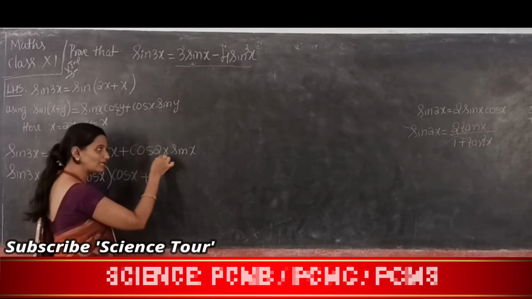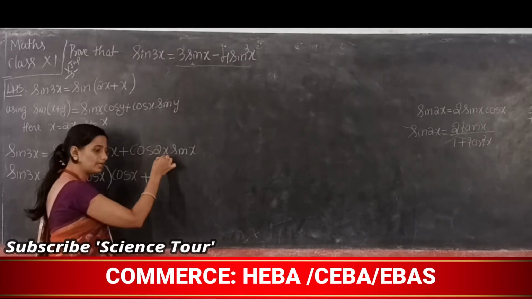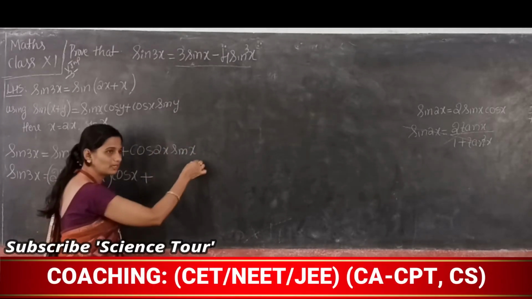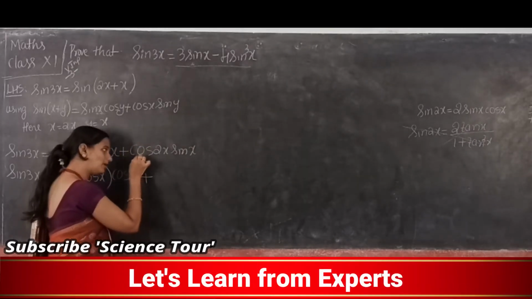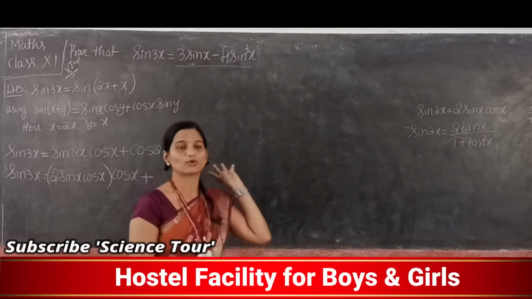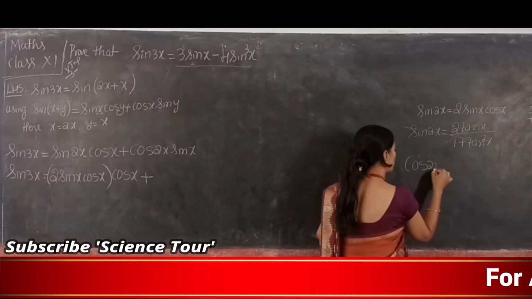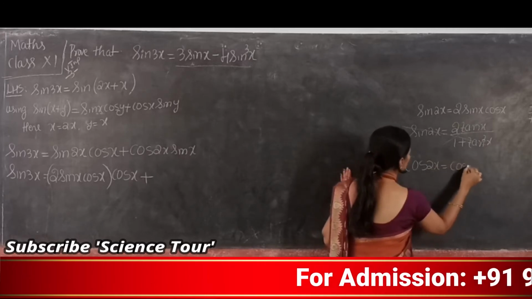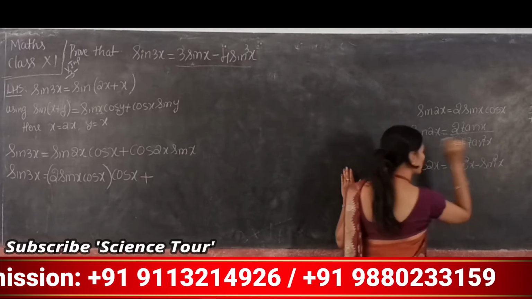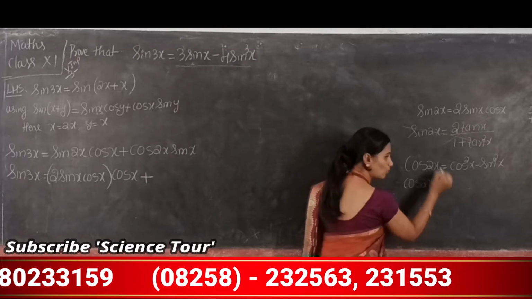Plus, now read this part. Cos 2x into sin x. It is cos 2x into sin x. Can you understand which formula we can apply here? Yes, which formula is it? Cos 2x. But there are 4 formulas for cos 2x, right? Which are those 4 formulas? Cos 2x is cos square x minus sin square x. This is one formula. Next, I'll write all those formulas.